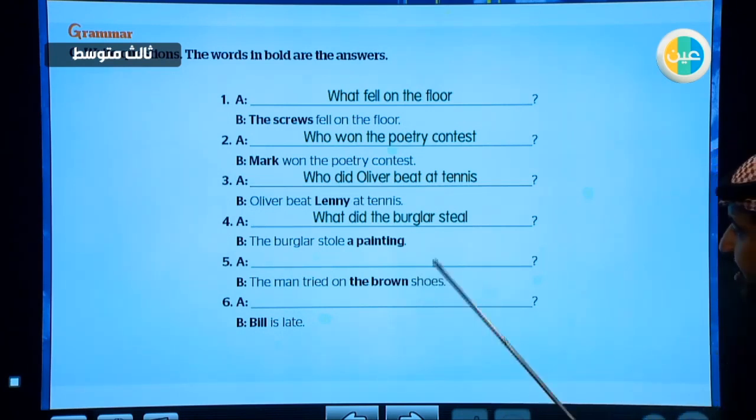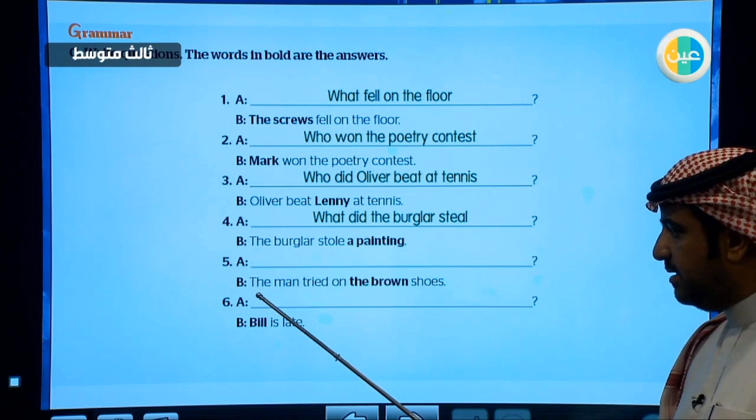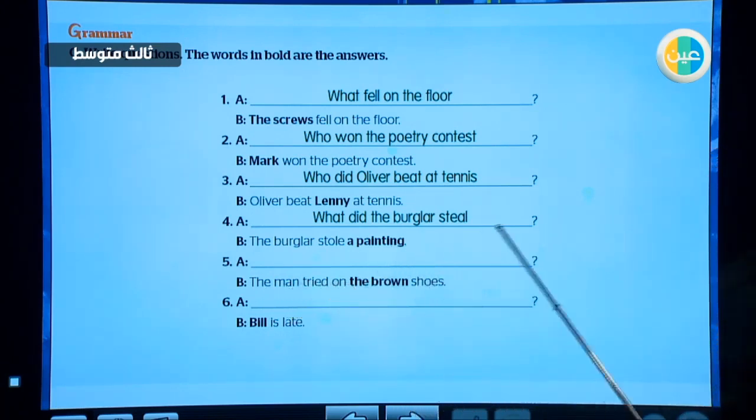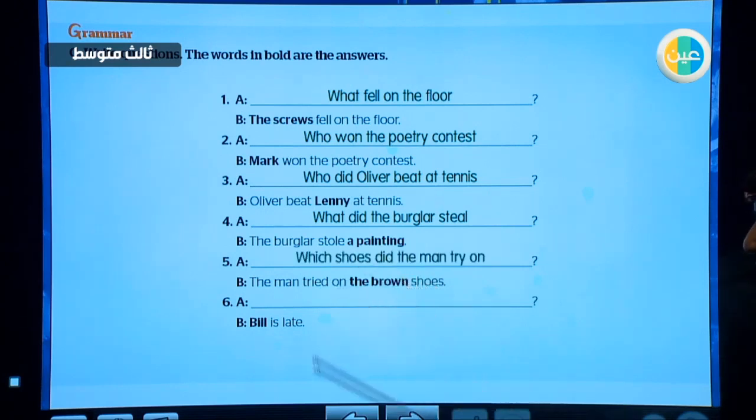And then we continue as we were doing in the object question. Which shoes did the man try on? Excellent. Number 6 is again asking about the subject, which is very easy, as I told you.